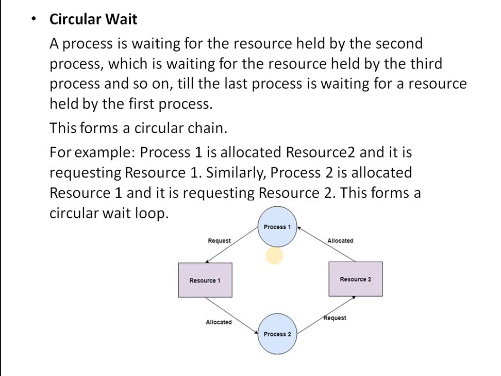It is necessary to understand that all these four conditions have to be satisfied simultaneously for the existence of deadlock. If any of them does not exist, a deadlock can be avoided. These four conditions are leading to the deadlock.